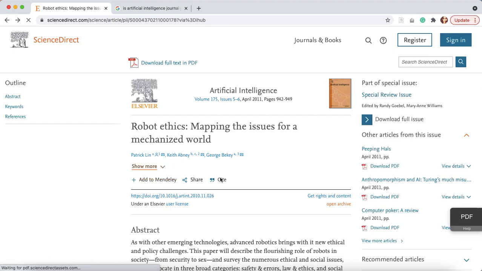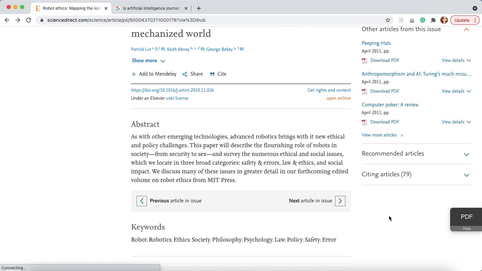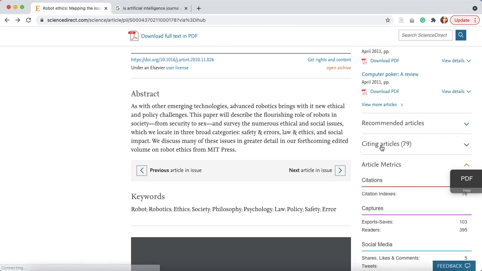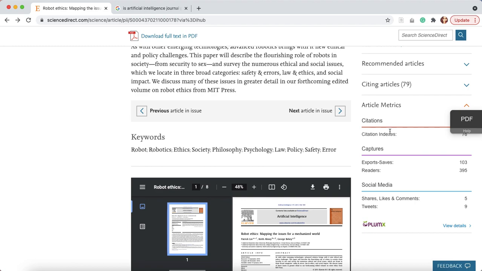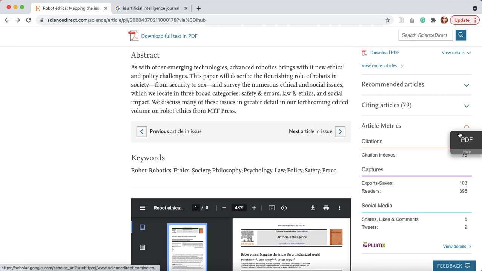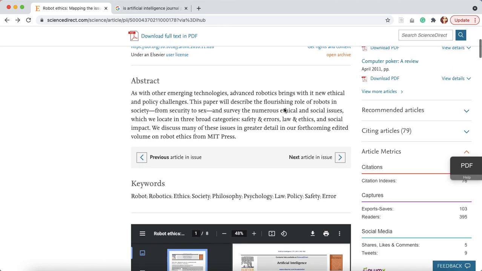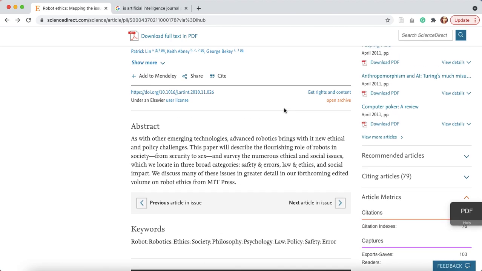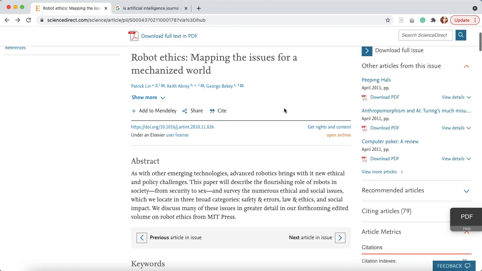Another thing that you can check is how many times the article was cited. So this particular article was cited 76 times. Sorry, this is in the way, but basically it's covering up the 76 there. That's a fair amount. I would be concerned if it was only cited a handful of times since it was published in 2011, but 76 is quite a bit. So that lends some credibility there.